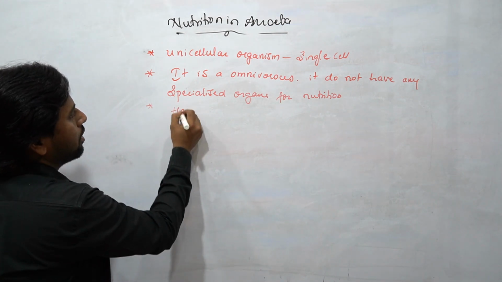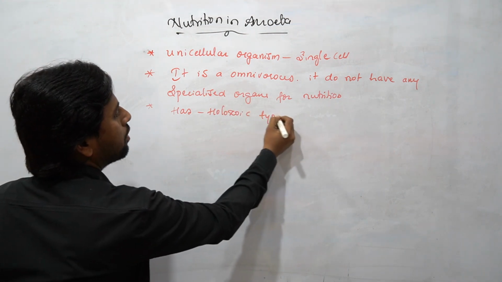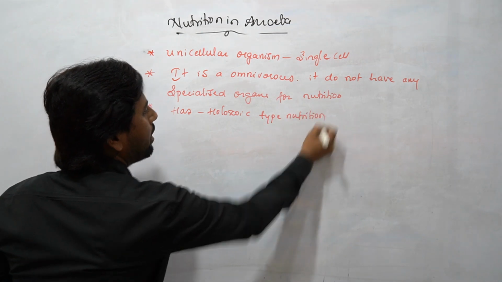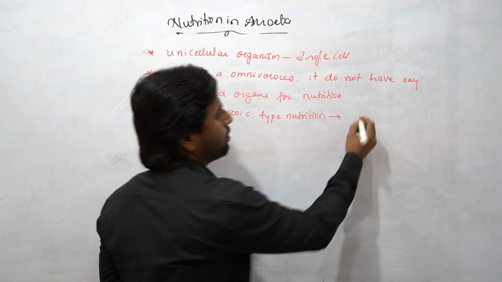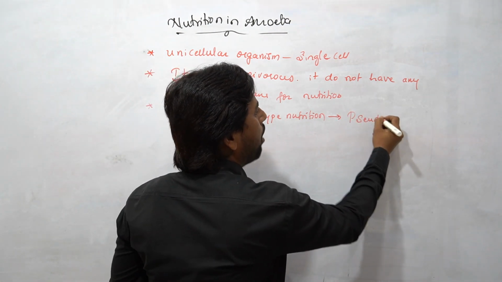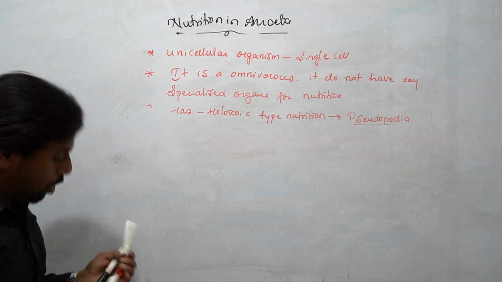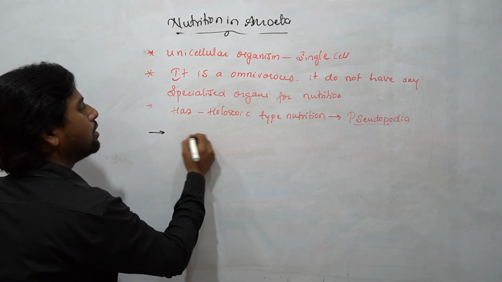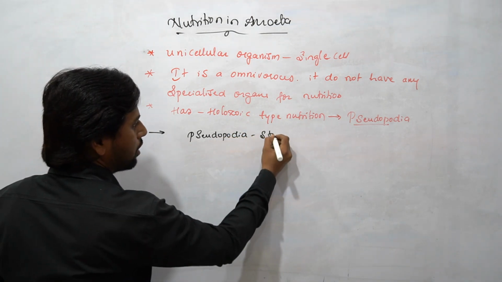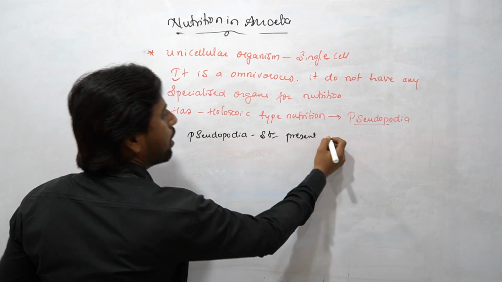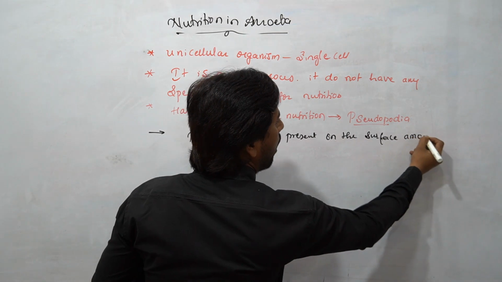Amoeba has holozoic type of nutrition. So amoeba shows holozoic nutrition with the help of pseudopodia, students. So what are these pseudopodia? Pseudopodia are the structures present on the surface of amoeba.